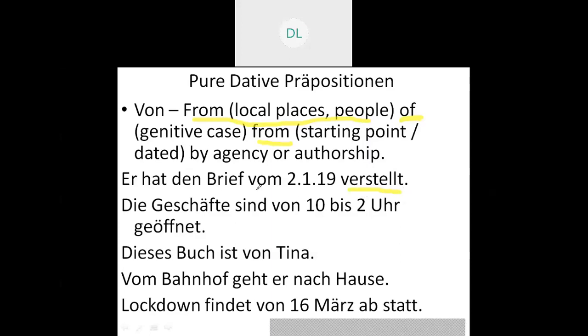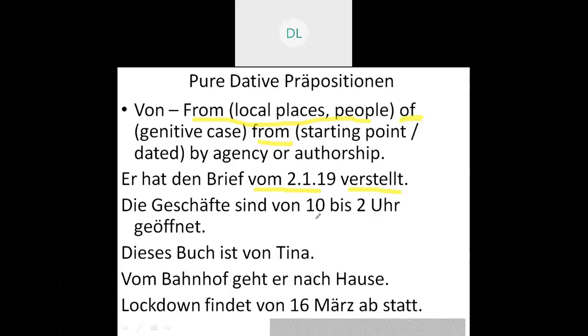Please pay attention to that. He has lost or he has misplaced the letter of. Now, what is that of? That is your von preposition, and von plus dative. So that is von 2. Januar 2019, that is 2nd January 2019.